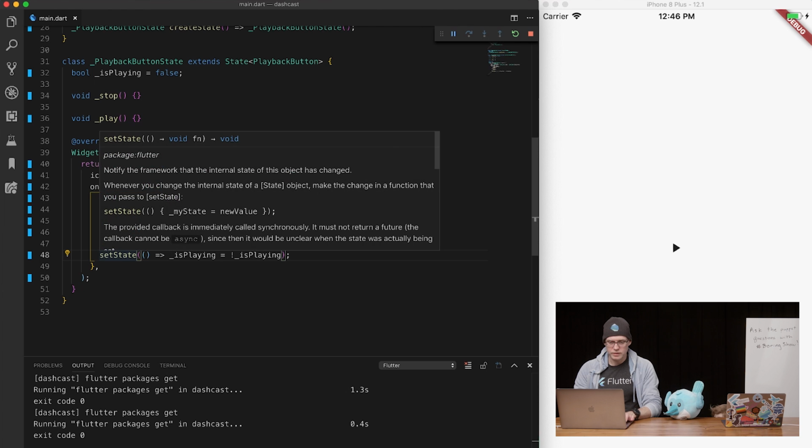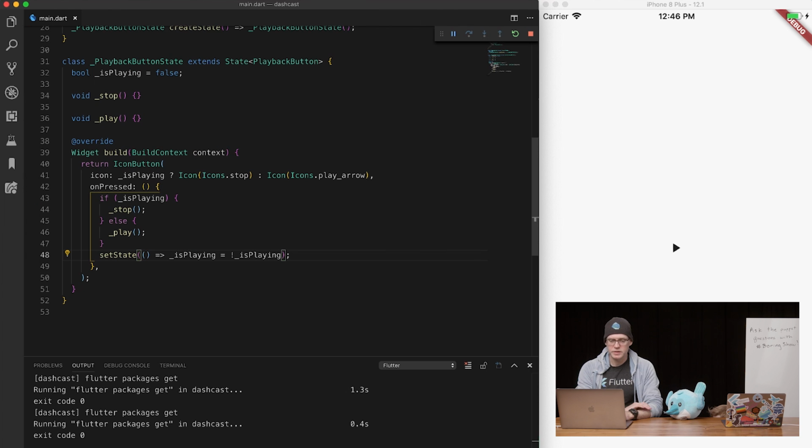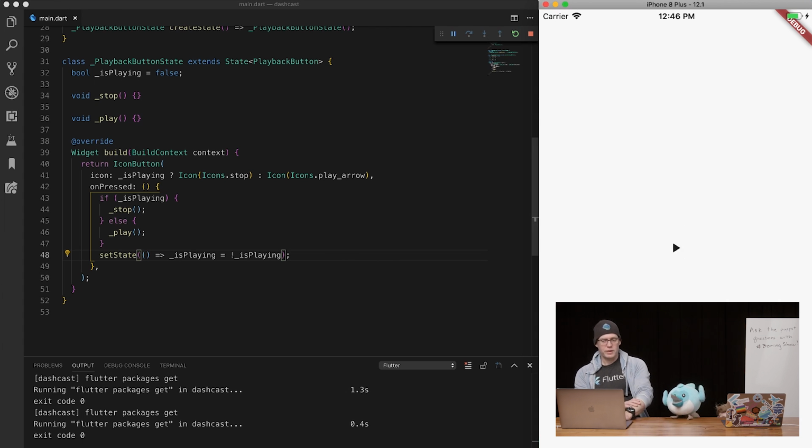Now let's do a full restart because we're mucking around inside our stateful widget. Don't think I really needed to do that. There we go. Isn't that great? Hooray! We can make it look prettier later on. Okay, so now we need to work out how to play some stuff.